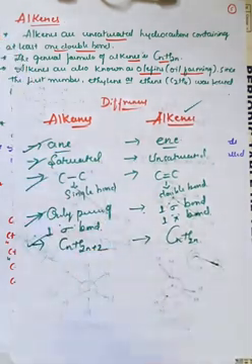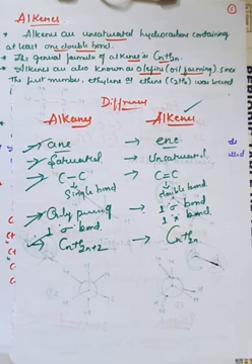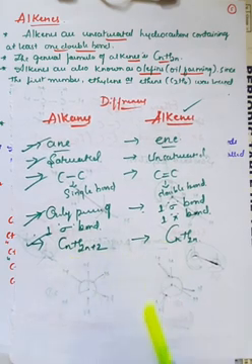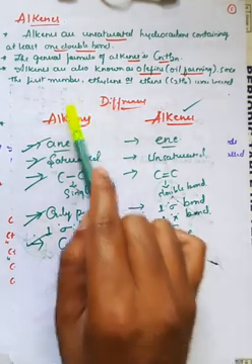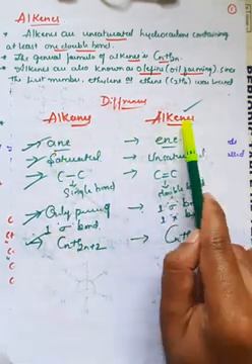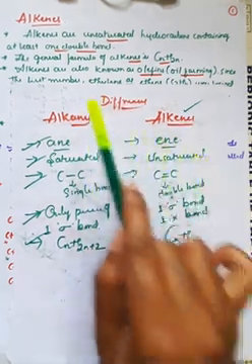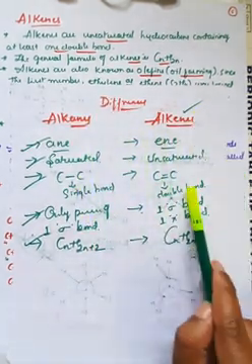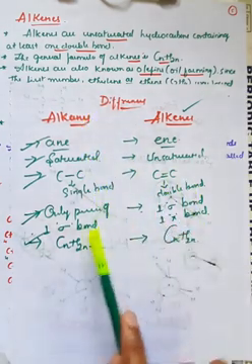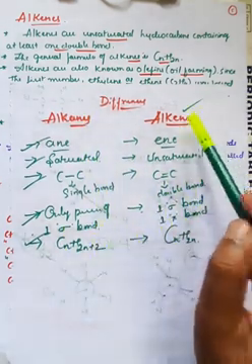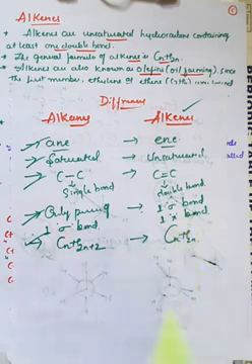Between alkanes and alkenes, nowhere are they asked in the exam, but you must know. Whenever you find out the difference, only then there will be a clearer understanding between the two concepts. In alkanes the ending is 'ane', in alkenes it is 'ene'. Alkanes are saturated, alkenes are unsaturated. Alkanes are single bonded, alkenes are double bonded. In alkanes there is only one sigma bond, and in alkenes there is one sigma as well as one pi bond.